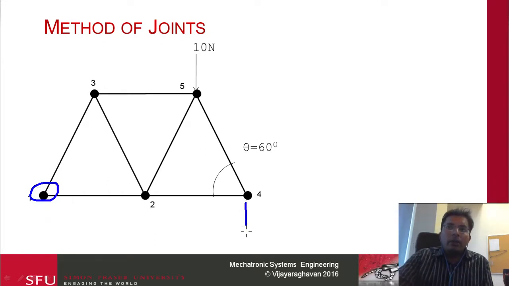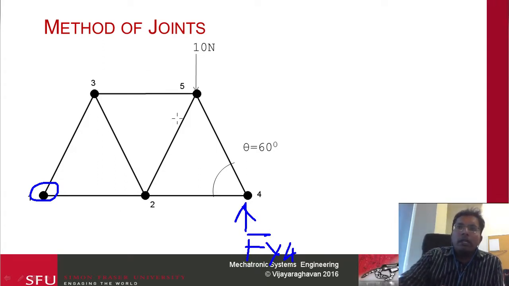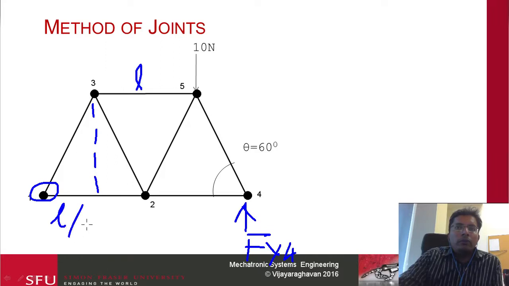The only force that's going to be left is this F4Y, and then I'm going to measure this distance. If this is 1, I'm not really concerned about the units. So if this is L, this is going to be L over 2, and the total distance is going to be 2L. So I'm going to get 2L times F4Y.